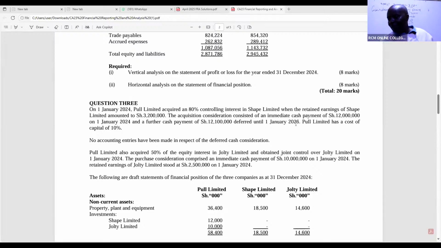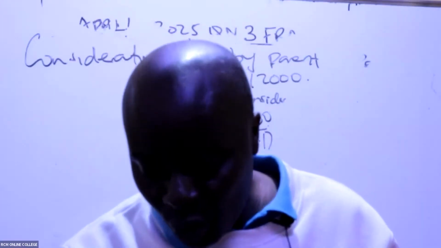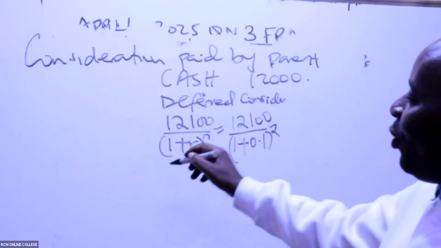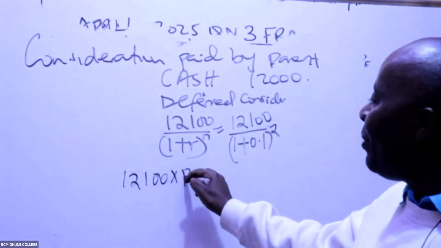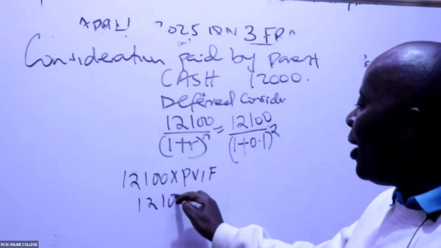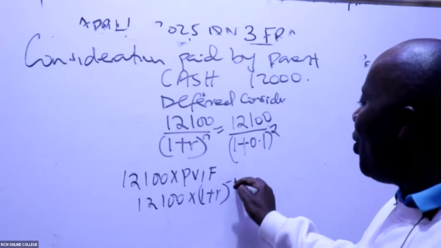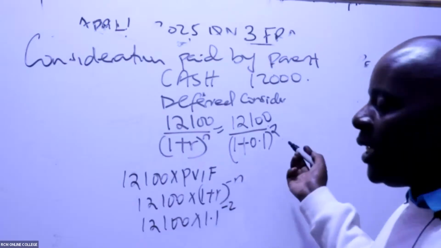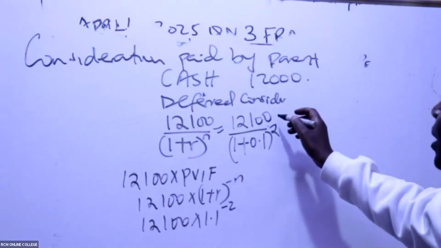How many years is that? How many years are we talking about? In between here, we've made a promise to pay it by this date, and we started the transaction. So 2 years exactly. So raised to power 2. Or if you want, you can say 12,100 times present value interest factor, which will be 12,100 into 1 plus R raised to negative N. So you would say 12,100 times 1.1 to the negative 2. Same thing. Are you able to give me this amount, ladies and gentlemen, here?